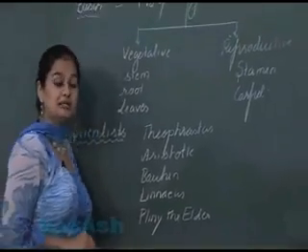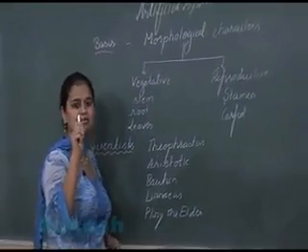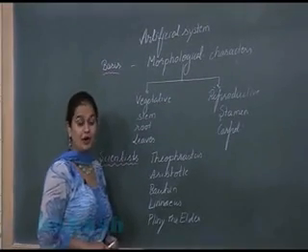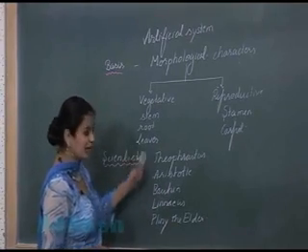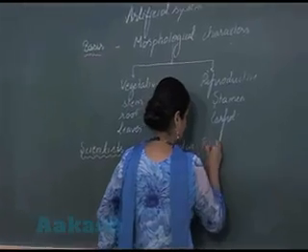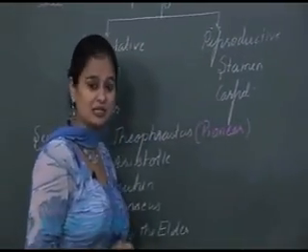ये जो 5 साइंटिस्ट का मैंने यहां पर नाम लिखा है, इसमें से the first work, yes, the pioneer work on the artificial classification system, it was performed by Theophrastus. So Theophrastus did pioneer work on the artificial system.